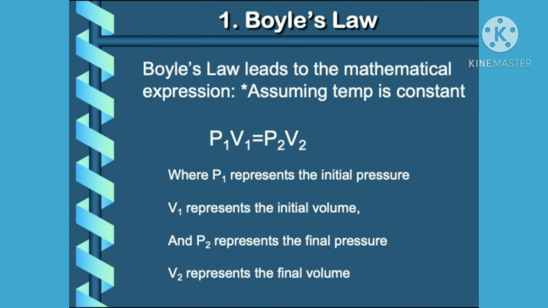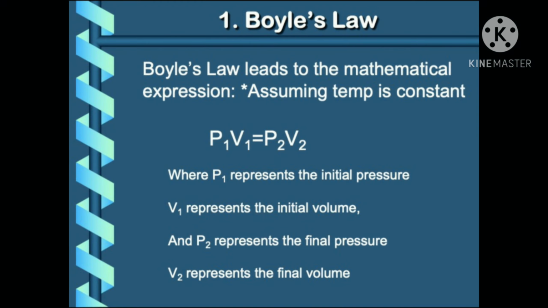The relationship for Boyle's law can be expressed as follows: P1 V1 equals P2 V2, where P1 and V1 are the initial pressure and volume values, and P2 and V2 are the values of the pressure and volume of a gas after change.